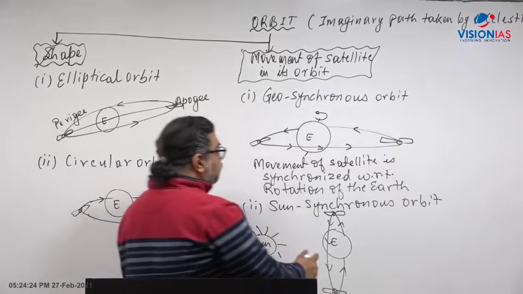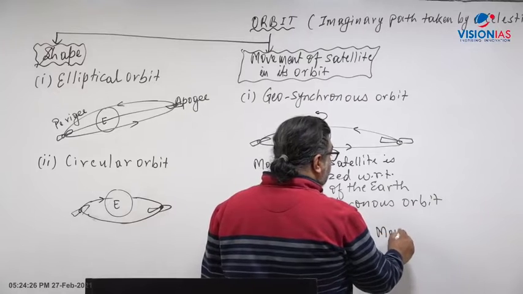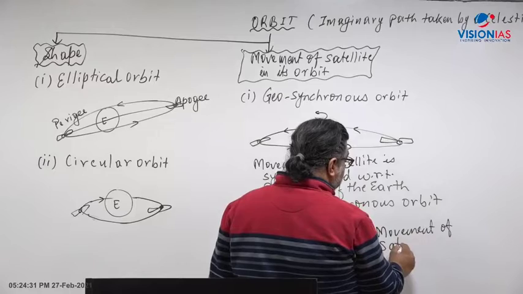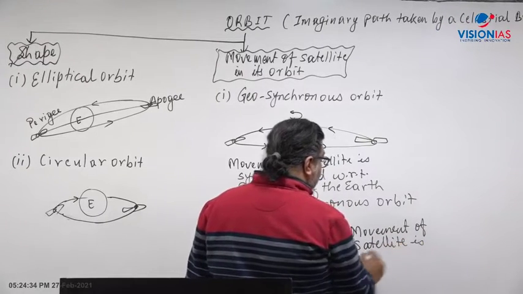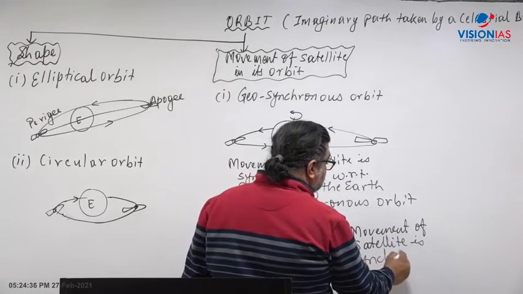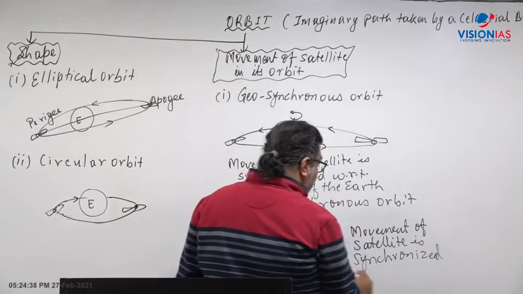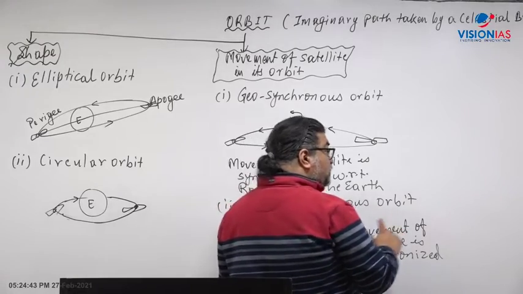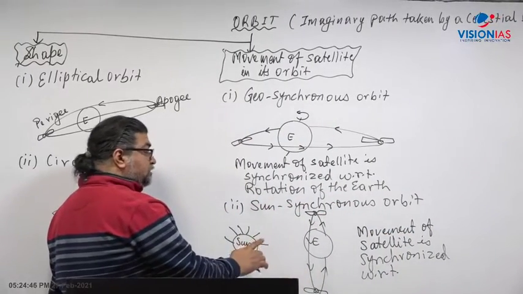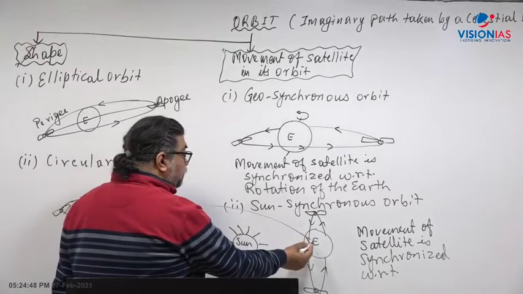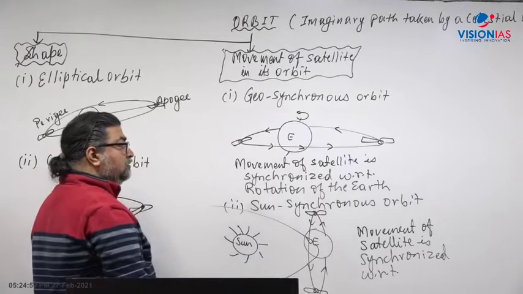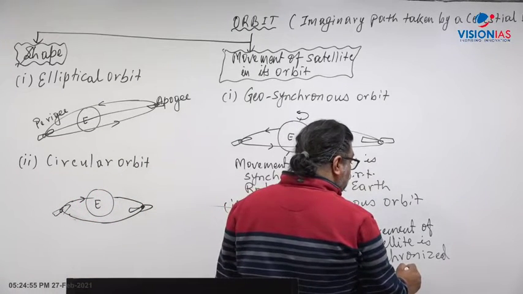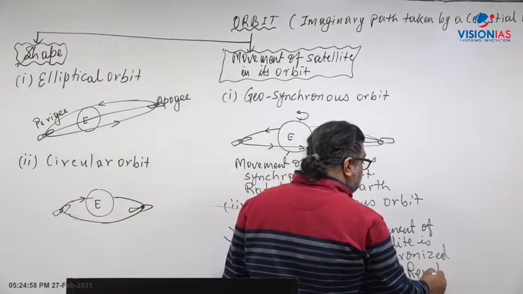So here the movement of the satellite in its orbit is synchronized with respect to the sun's direction. The Earth rotates on its axis, but at the same time the Earth also revolves around the sun. So it is based on the Earth's revolutionary aspect, that is, with respect to the revolution of the Earth around the sun.